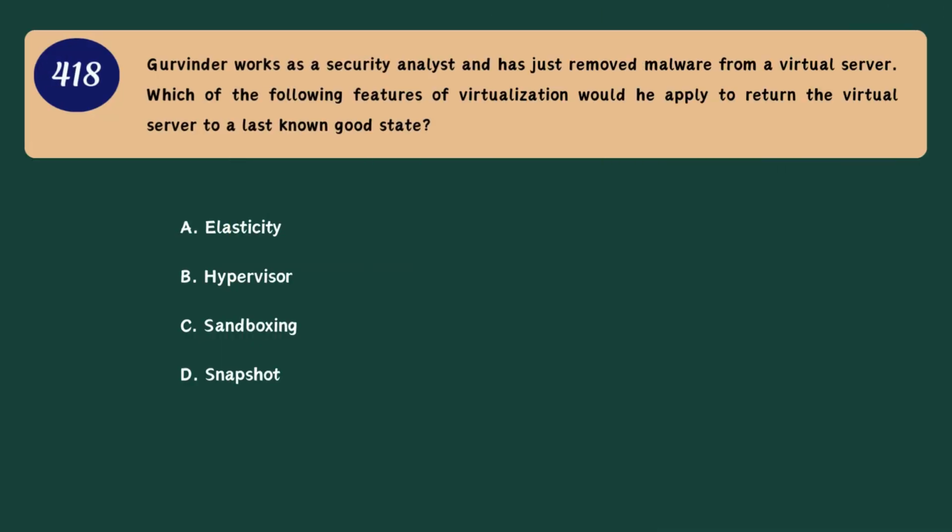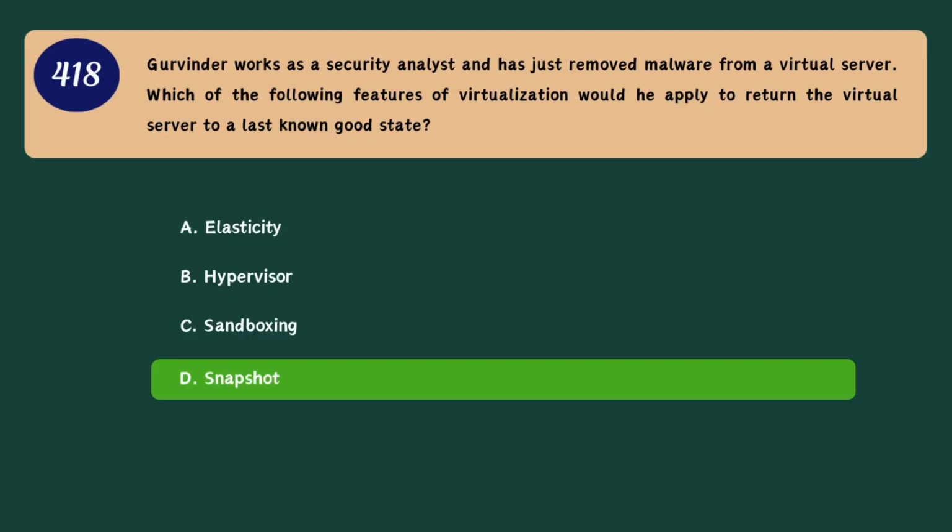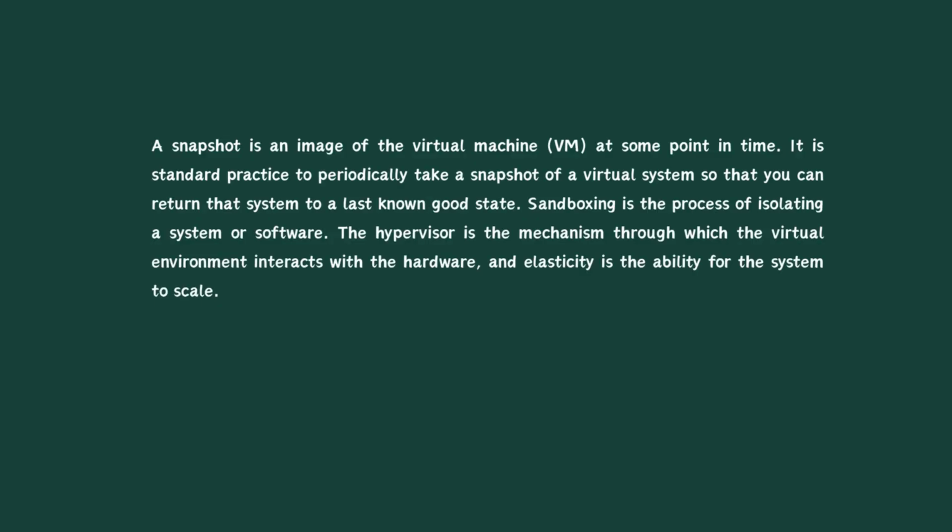Question 418. Gurvinder works as a security analyst and has just removed malware from a virtual server. Which of the following features of virtualization would he apply to return the virtual server to a last known good state? A. Elasticity. B. Hypervisor. C. Sandboxing. D. Snapshot. Correct answer. D. Snapshot. A snapshot is an image of the virtual machine at some point in time.